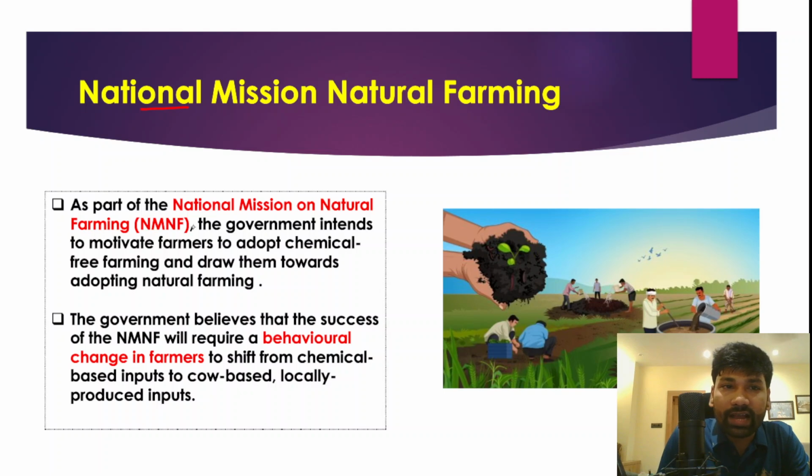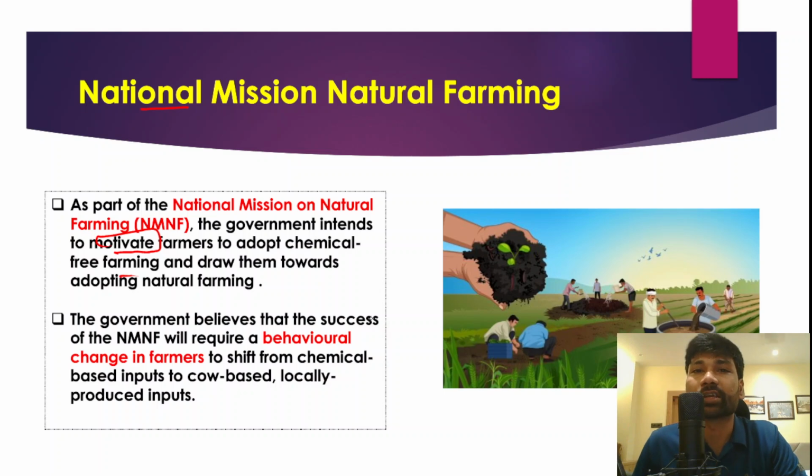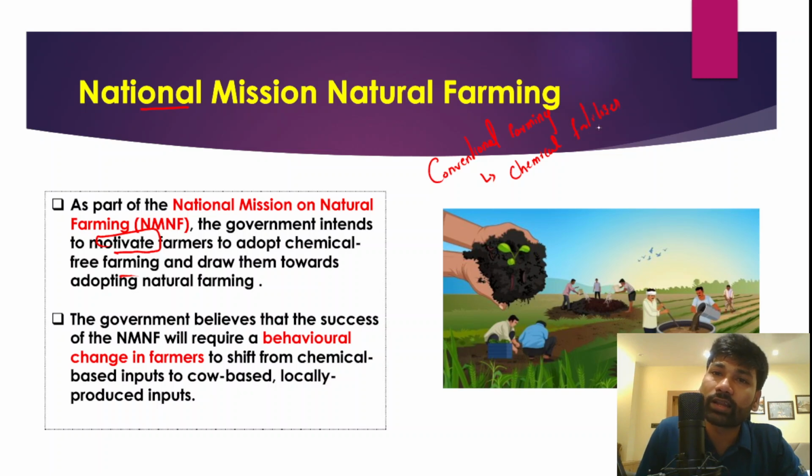And the government actually intends to motivate the farmers to adopt chemical free farming. Now if you look at conventional farming, the majority of the farmers have been dependent on conventional farming. So in order to increase yield, farmers have been increasingly using chemical fertilizers and chemical pesticides. Now chemical fertilizer and pesticides over a period of time are leading to declining soil fertility.